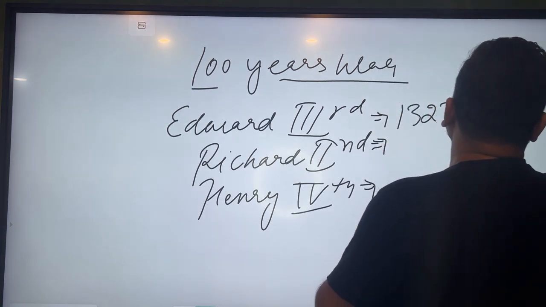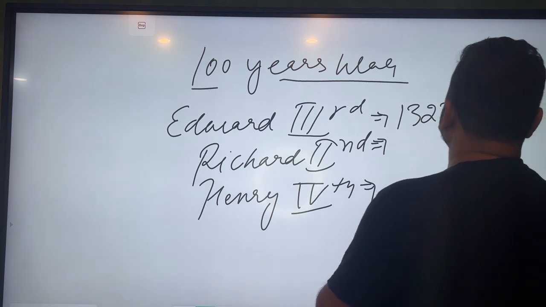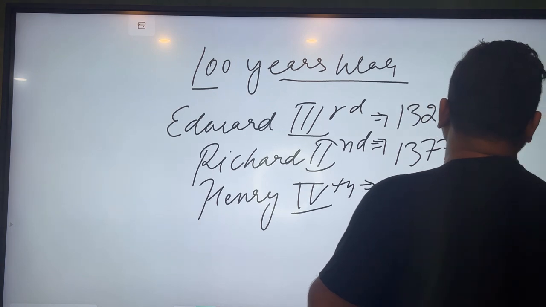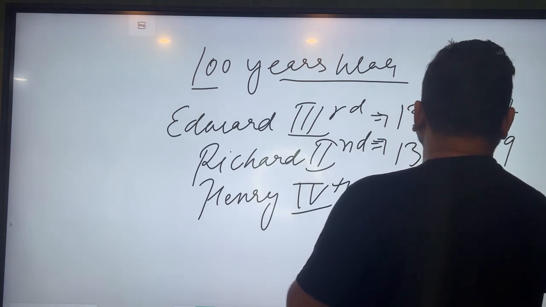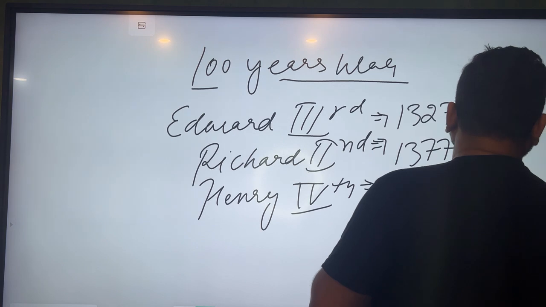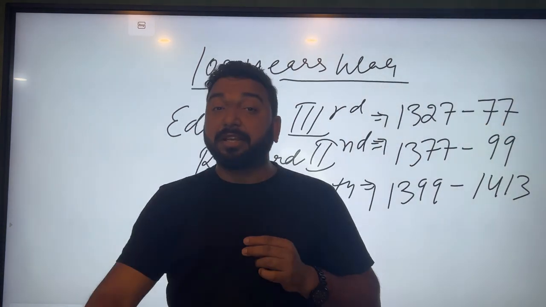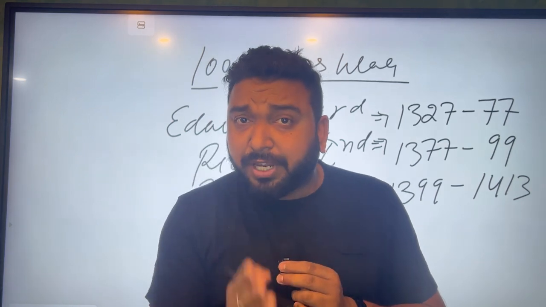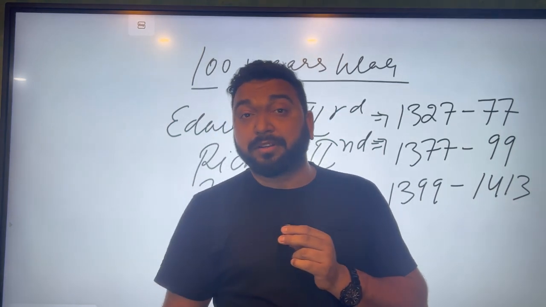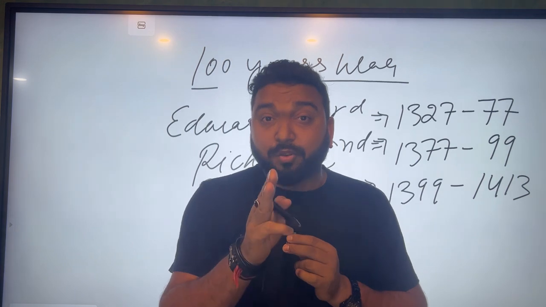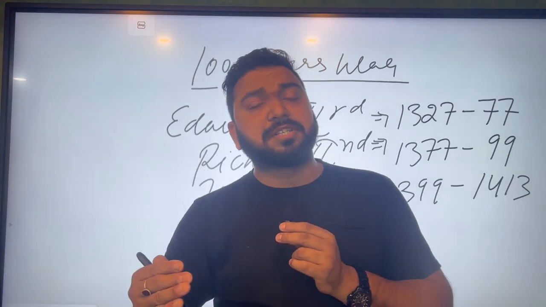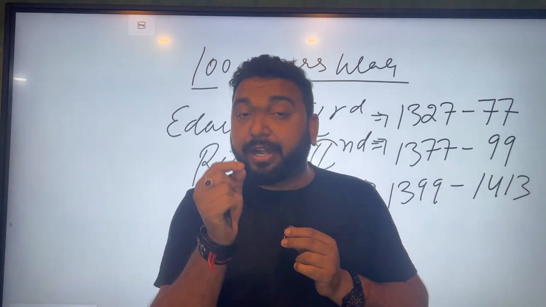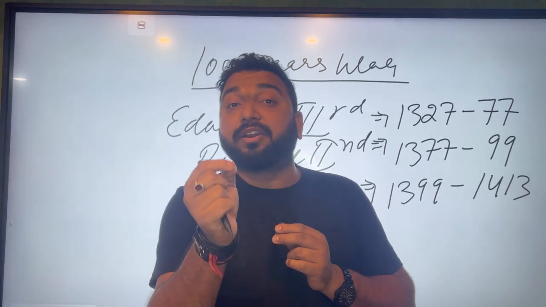1327 to 77, 1377 to 99, 1399 to 1413. The timing of these three kings is very, very important. This is a question of NET exam. Under the age of three kings, Chaucer lived and became a writer. What are the names of those three kings? So remember, Edward III, Richard II, and Henry IV. These three kings are very important in the development of Chaucerian English literature.